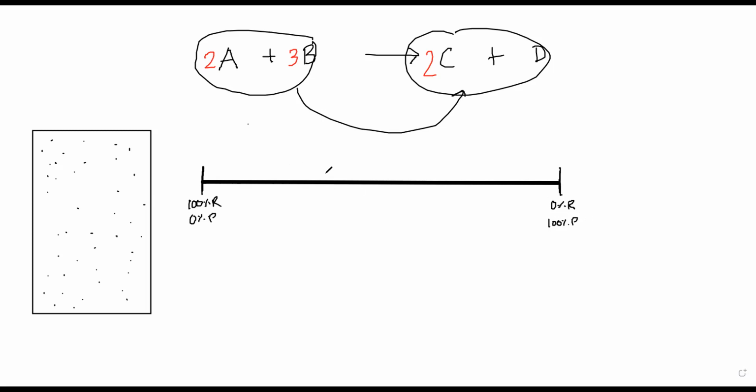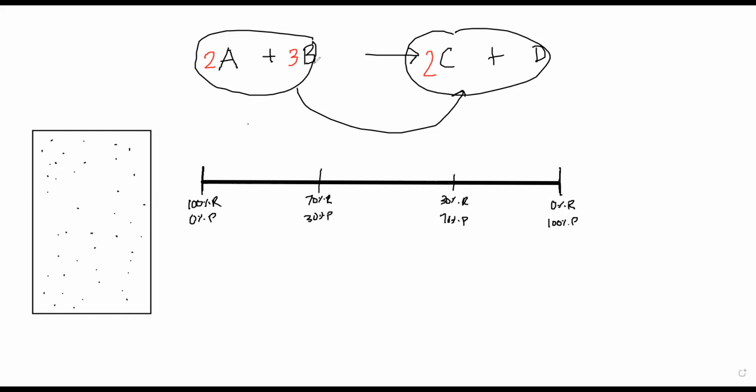Somewhere in the middle, let's say over here, I will have reactants less than 100%. Let's say around 70% reactants and 30% products. Somewhere over here, I have 30% reactants and 70% products.